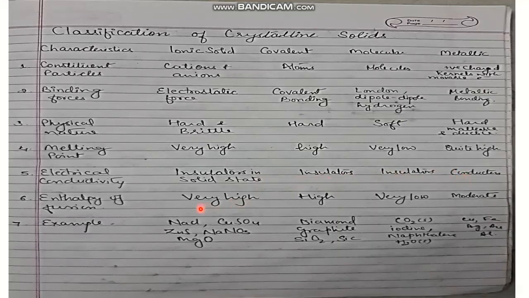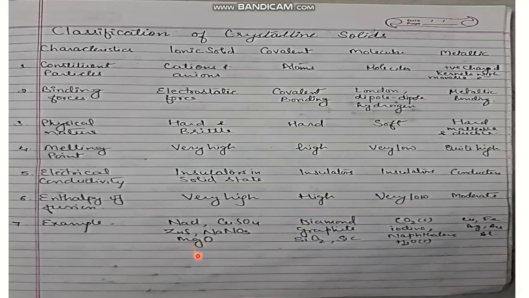Next one is enthalpy of fusion. It is very high for ionic solids due to the strong electrostatic force between the cations and anions. Enthalpy of fusion is high for covalent solids because of the presence of covalent bonds. Weak molecular forces, weak London forces, and dipole-dipole moment make the enthalpy of fusion for molecular solids very low, and the enthalpy of fusion for the metallic solid is moderate.